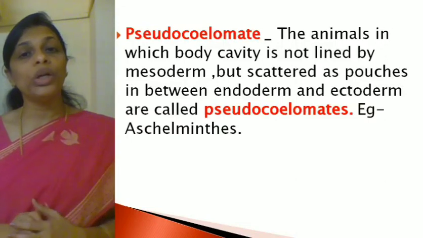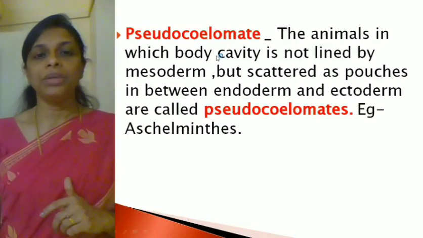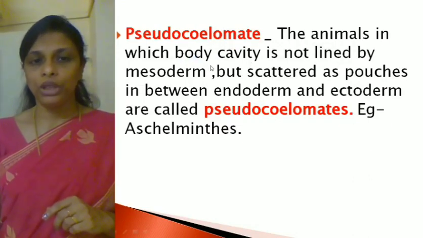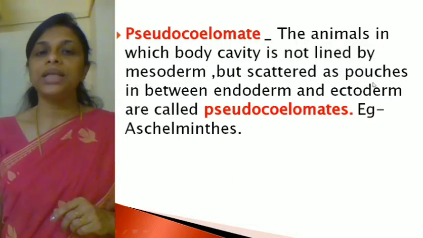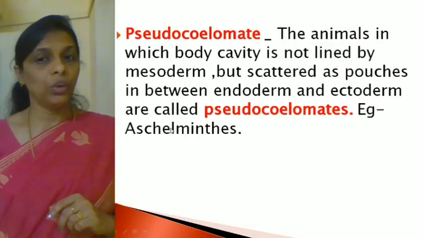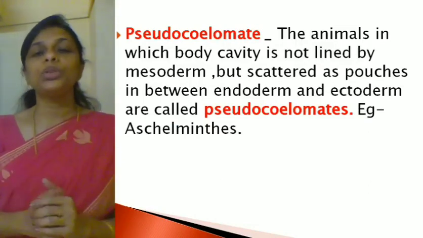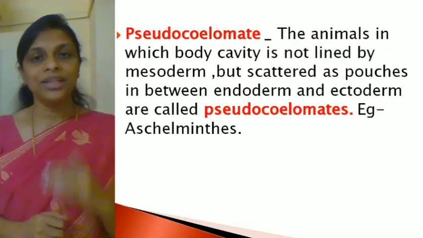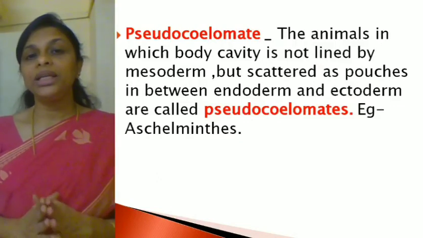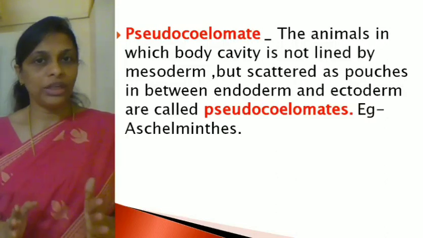So you may get a question, what is a pseudocoelom? Then you have to write from here. That is, a pseudocoelom is a body cavity which is not lined by mesoderm but scattered as pouches in between ectoderm and endoderm. And the animals which possess a pseudocoelom are called pseudocoelomates. Hope it's clear. So the fourth criteria is about the body cavity or the coelom. Hope you got it. Yes or no?